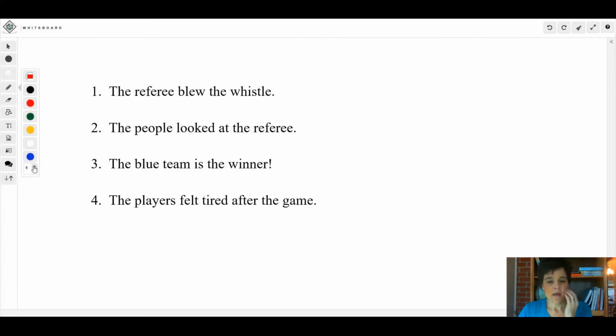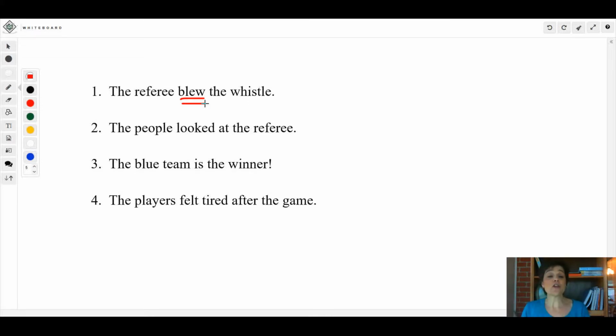Okay, the referee blew the whistle. So the instructions tell us to underline the simple subject once, and the verbs twice. If it's linking, we have to draw a line from the subject to another word in the predicate that it's linking it to. So the referee blew the whistle. Is there an action being done in this sentence? Blew. He's using his whistle to blow. He's actually physically doing it.